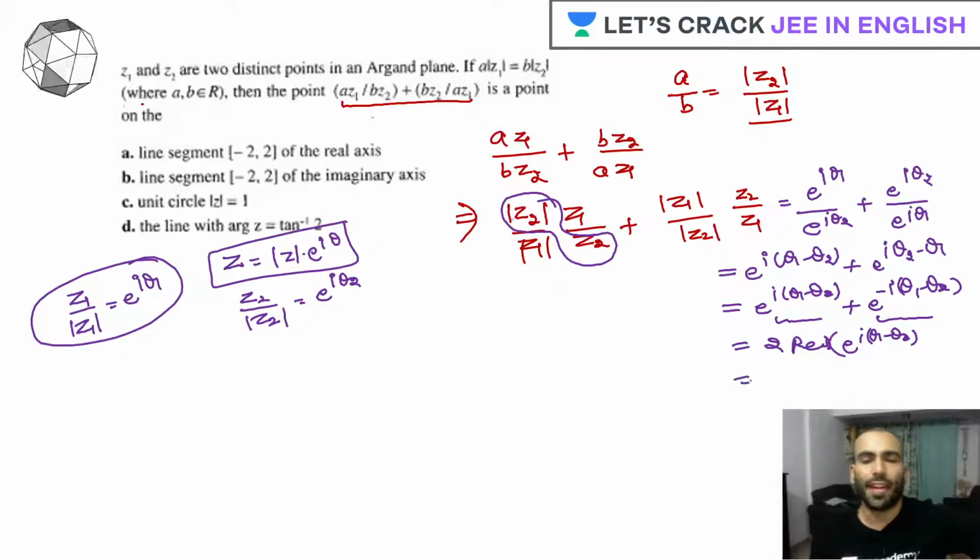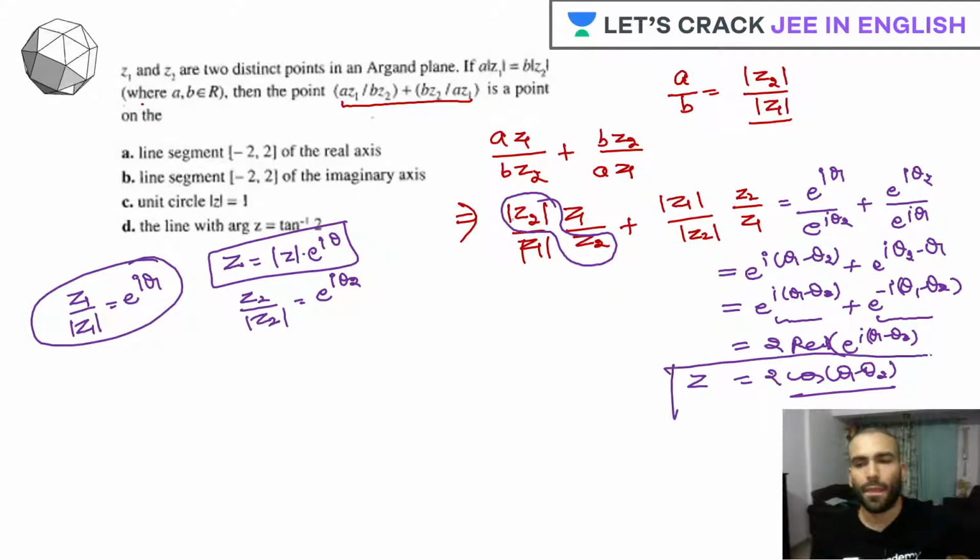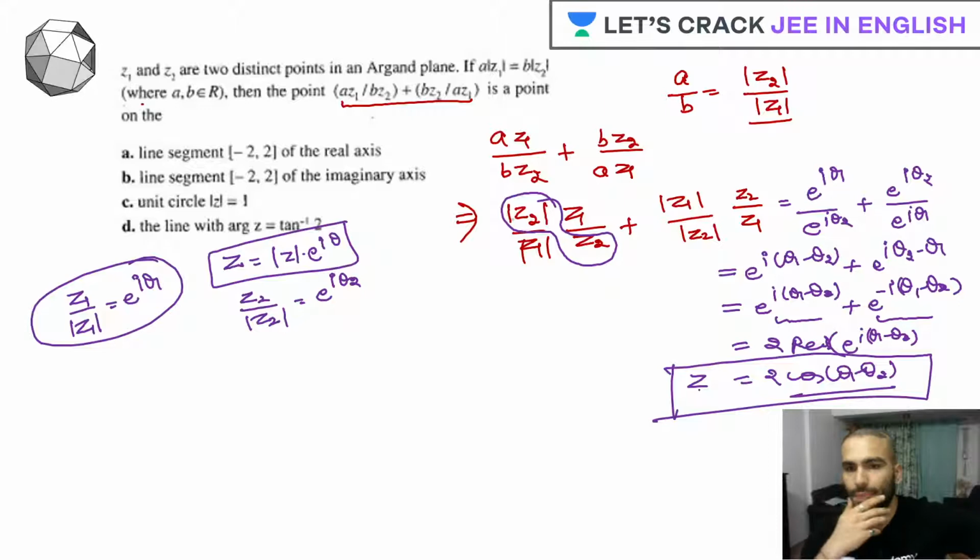Since it is e raised to something, there is no r, so I can clearly write it as twice cos of (theta 1 minus theta 2). So this is your complex number. Now what is the locus of this complex number?